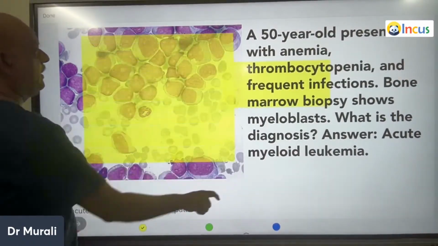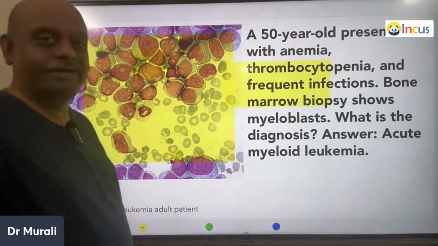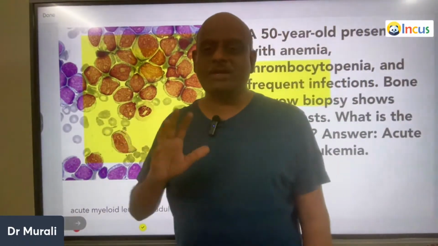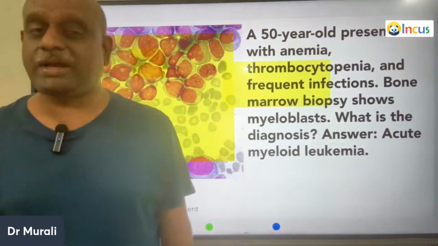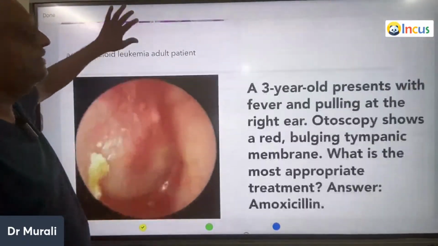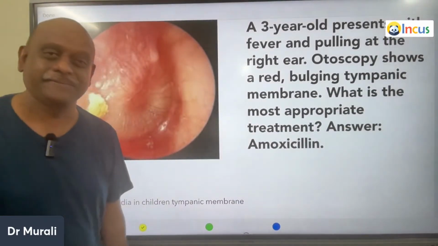What are these cells, doctor? They're having the Auer rods, right? So the presence of Auer rods makes them myeloblasts, and it is a case of acute myeloblastic leukemia. The histology is a favorite image-based question of the examiner.